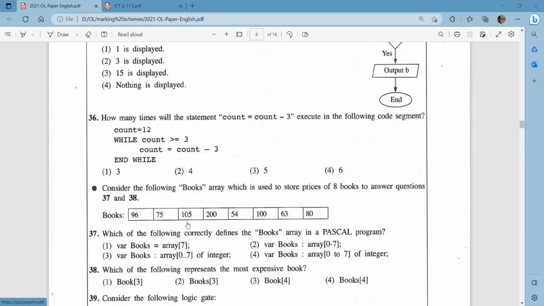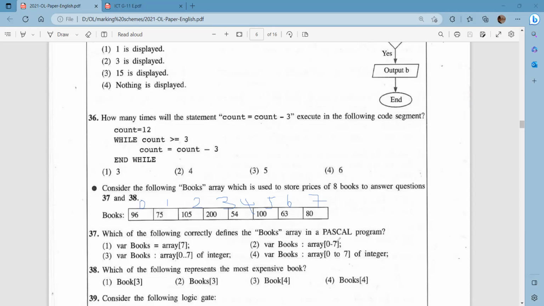Then the next one, consider the following books array, which is used to store prices of 8 books to answer questions 37 to 38. We know in an array, the indexes start from 0. Therefore, this 96 is the 0th index, and counting 1, 2, 3, 4, 5, 6, and 7, altogether the size of the array is 8.